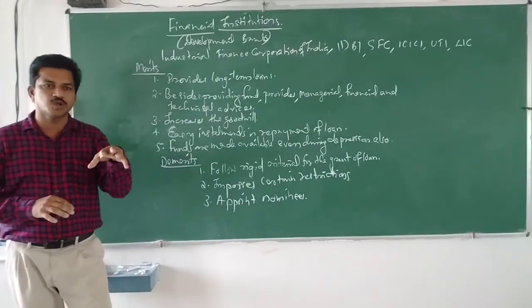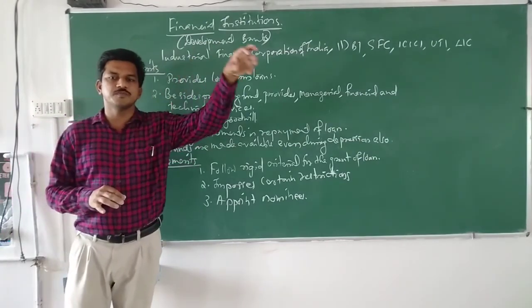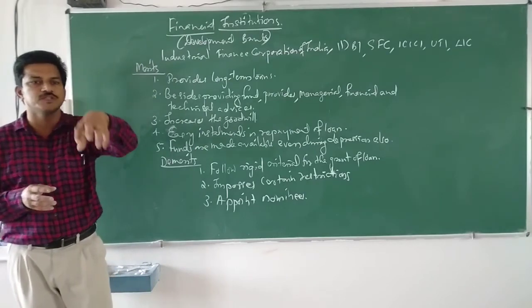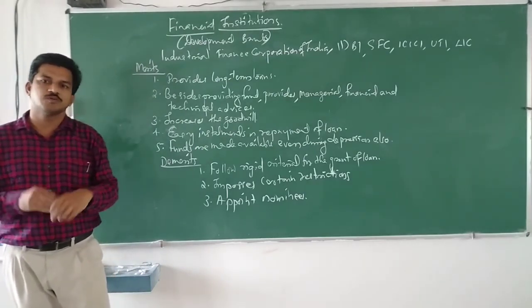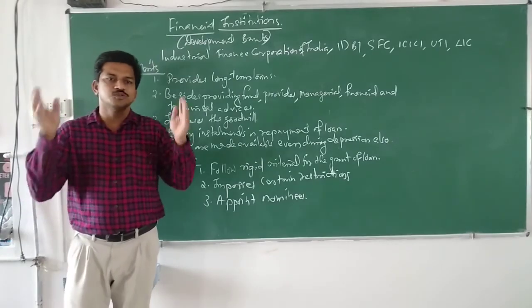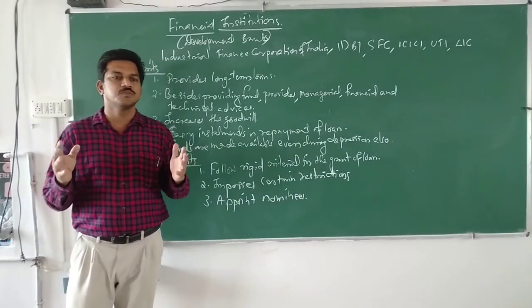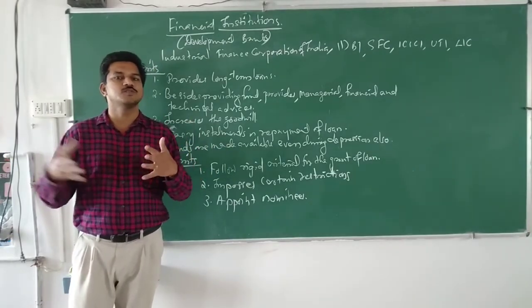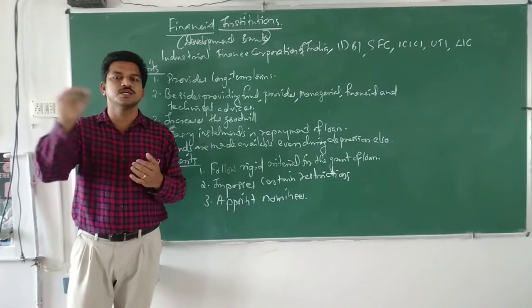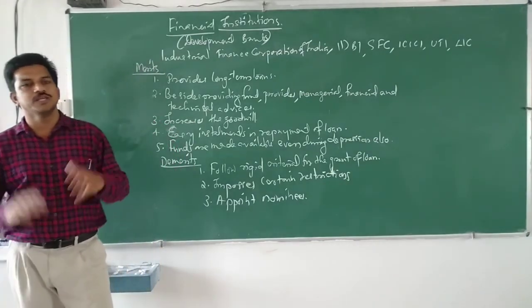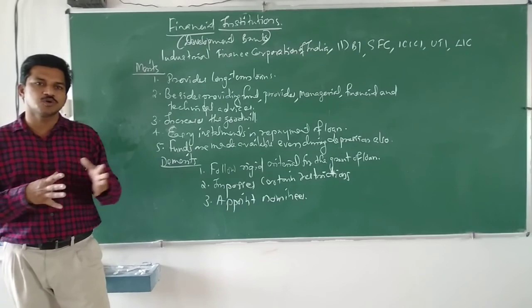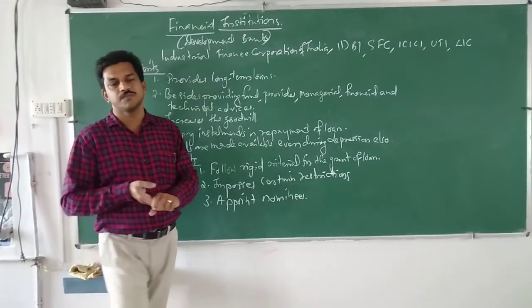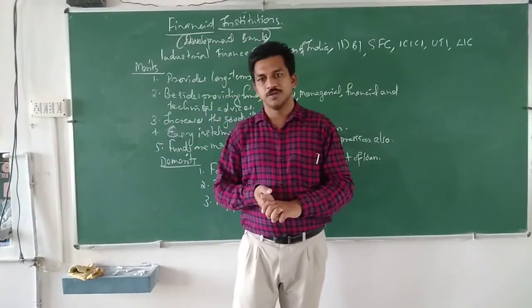What will be the problem? This nominee will interfere in all the activities of the business, and he directs all the activities of the business. Without his consent, we cannot take any decision or do any activities. So in that way, close control over the business will be exercised by the financial institution.